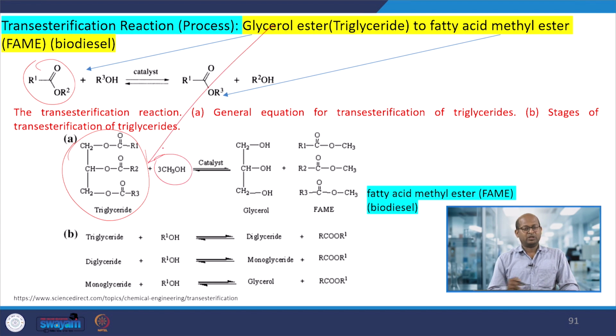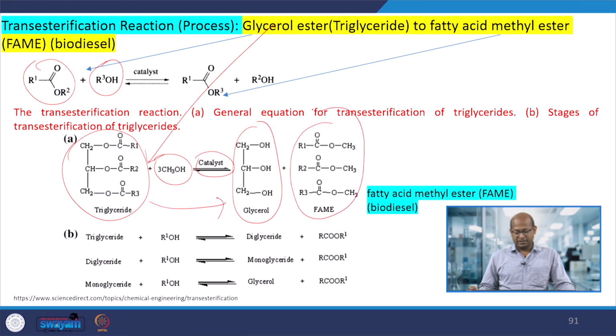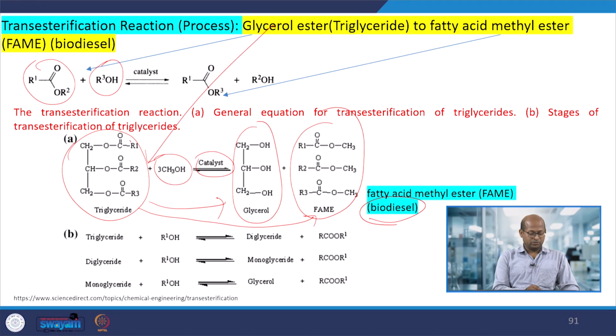So here methanol we have to use, or another alcohol, in presence of a catalyst or nanomaterial, so that it would be converted into glycerol from triglyceride, and this fatty acid methyl ester would form. So that is actually biodiesel. So the triglyceride, with R1 R2, would be converted into methyl esters actually. So that is biodiesel. In this particular process, triglyceride we can convert into fatty acid methyl ester or biodiesel.